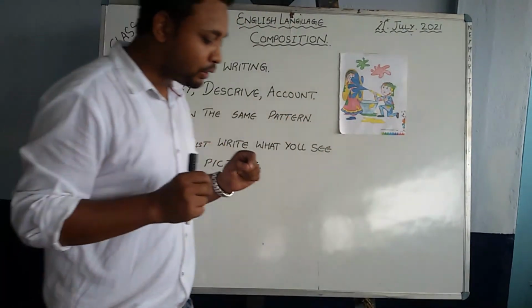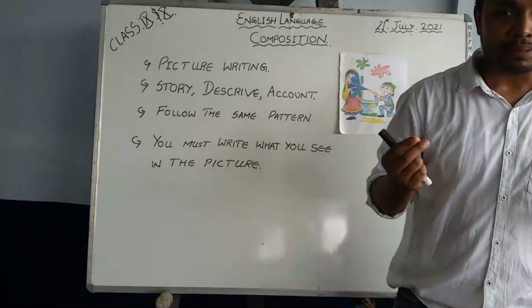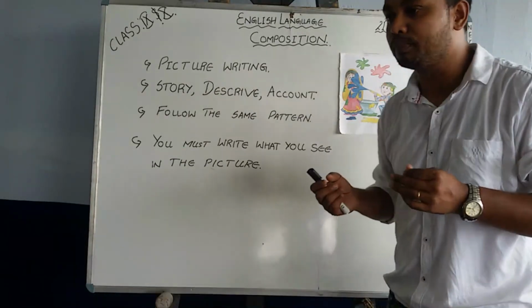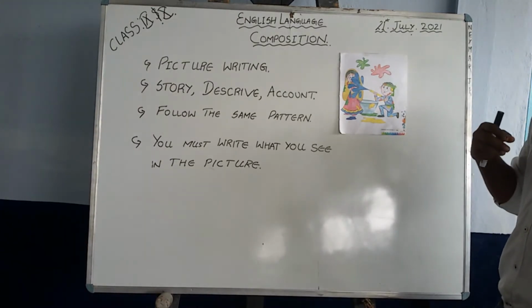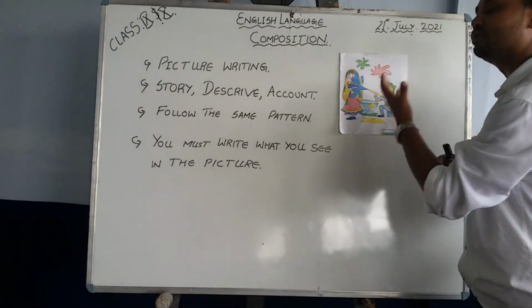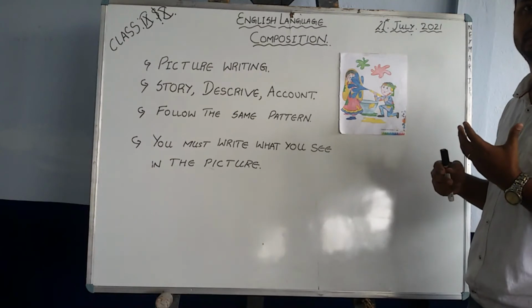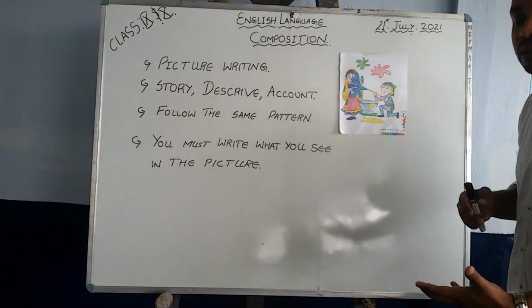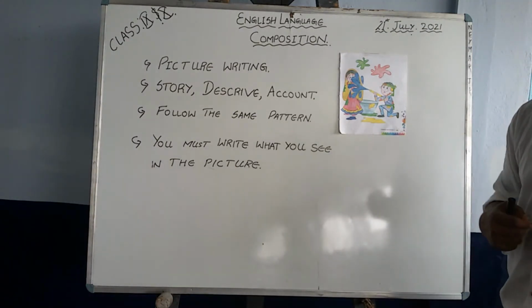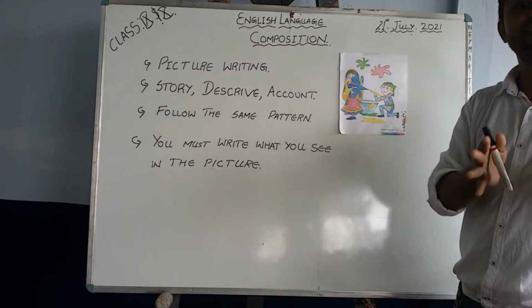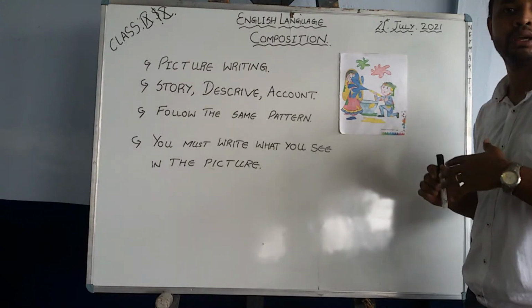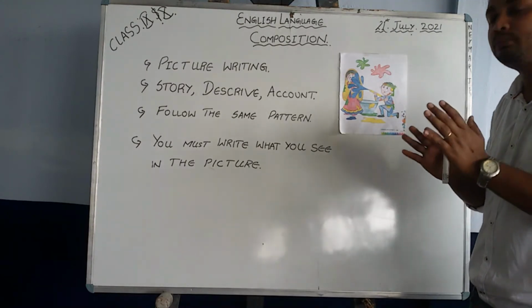Now some of the minute things that you make mistakes on while writing picture writing is what? You see the picture, but you do not try to write exactly what you have seen in the picture. The reader, the one who is correcting your essay, does not get what you are trying to write. You miss the way, you go some other way. You have written the essay, but that doesn't match with the picture.